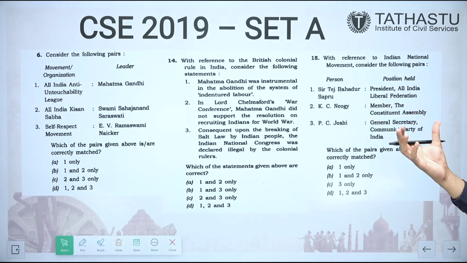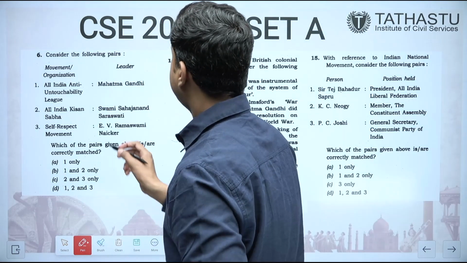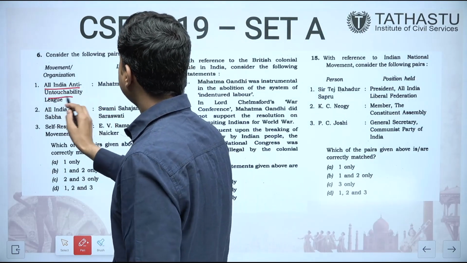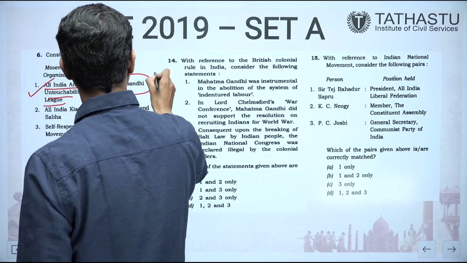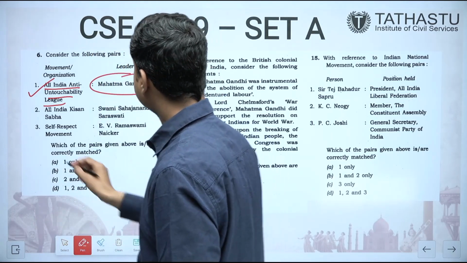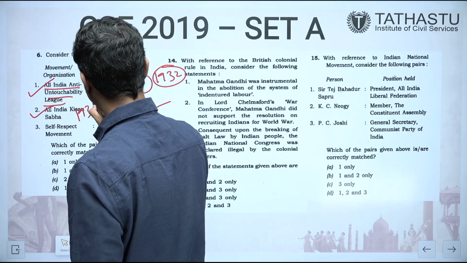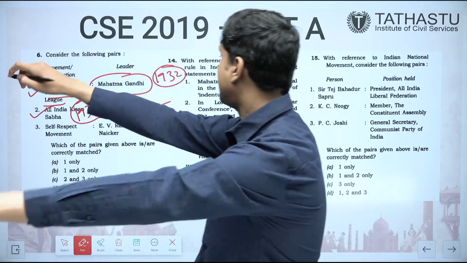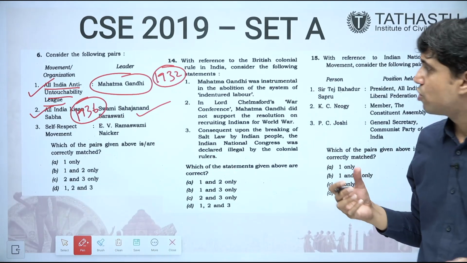If we see the next question, again various organizations have been asked. It is saying All India Anti-Untouchability League. Yes, Mahatma Gandhi established it in 1932. So this is correct. All India Kisan Sabha was established by Swami Sahajanand Saraswati. This is correct. In Lucknow in 1936, Swami Sahajanand Saraswati was its president and N.G. Ranga was the secretary.